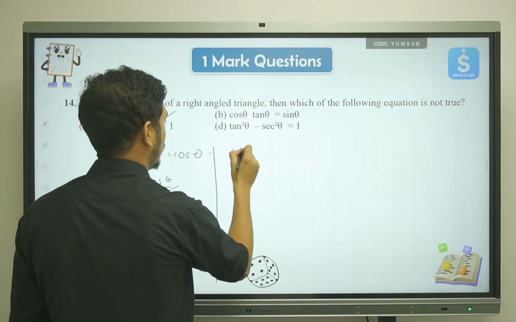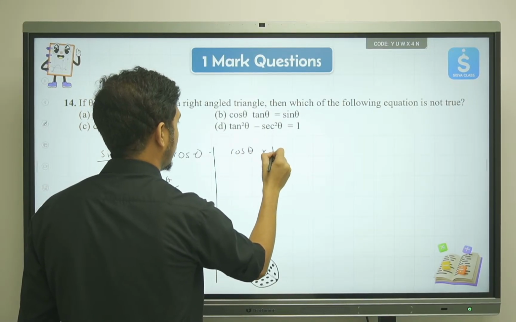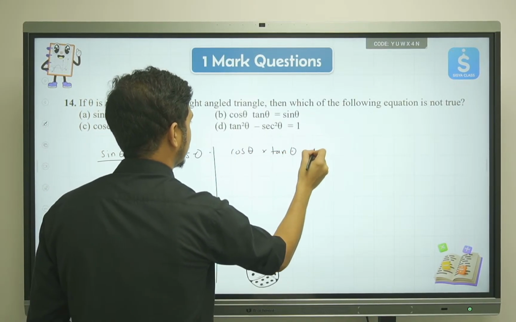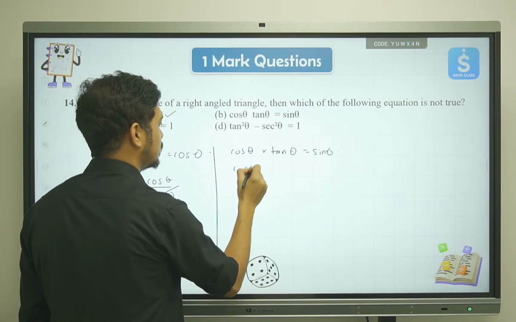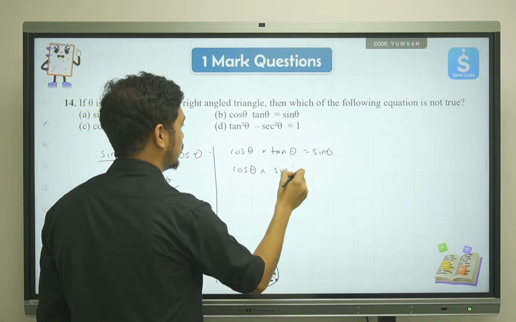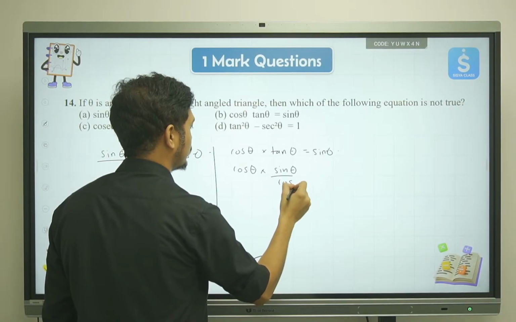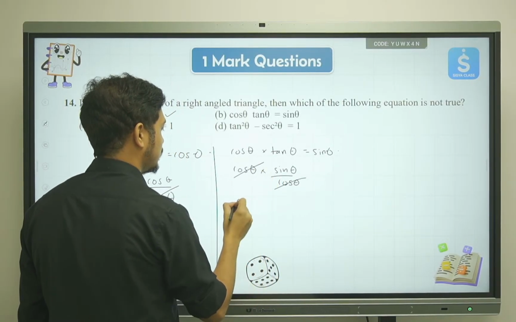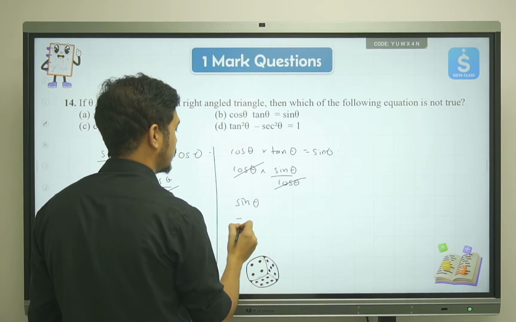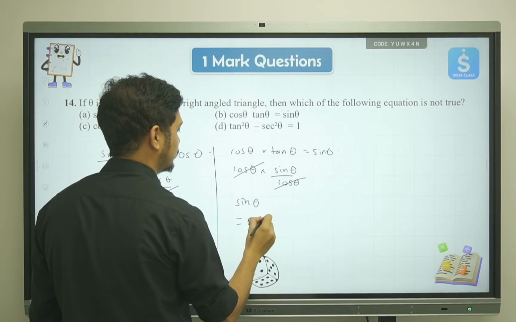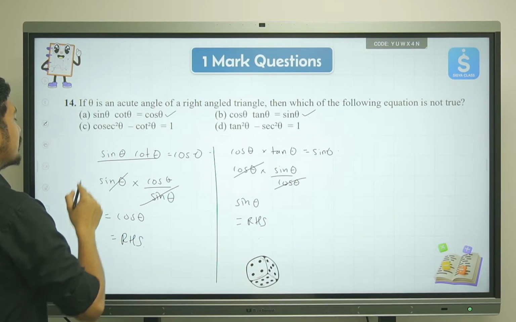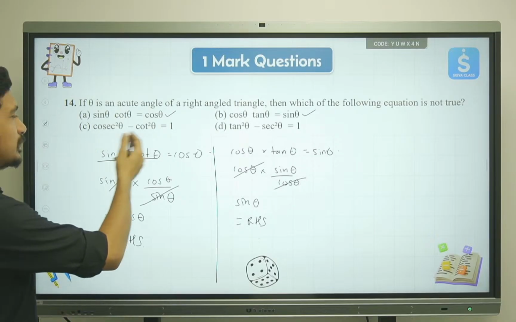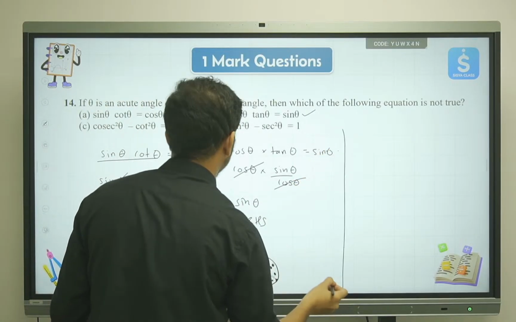So we have cos theta into tan theta is equal to sine theta. That can be written as cos theta into sine theta by cos theta. Cos theta gets cancelled, and we are left with sine theta, which is equal to the RHS. Again, this equation is also true. The next thing that we have looks like an identity, so we'll look at the identity.